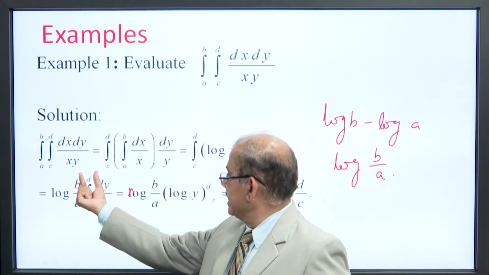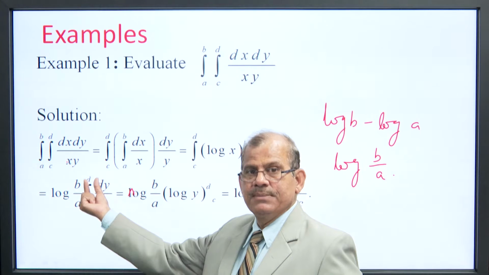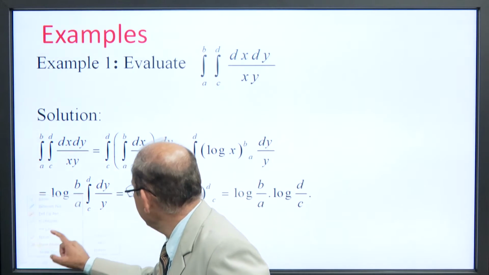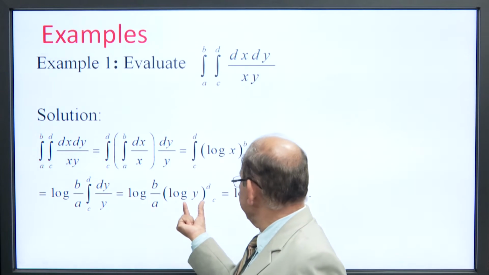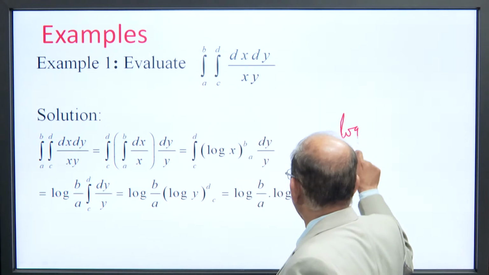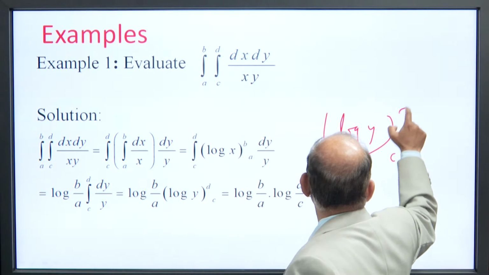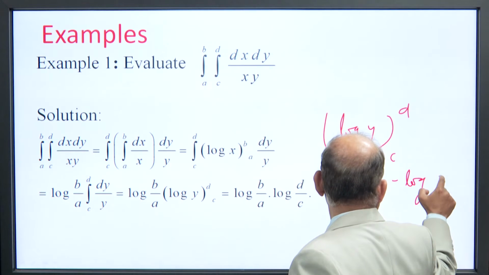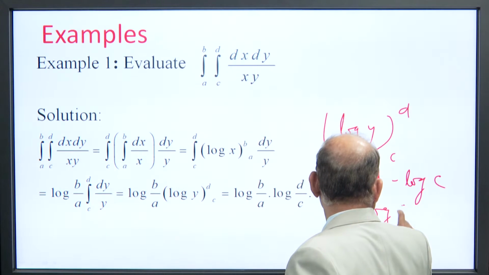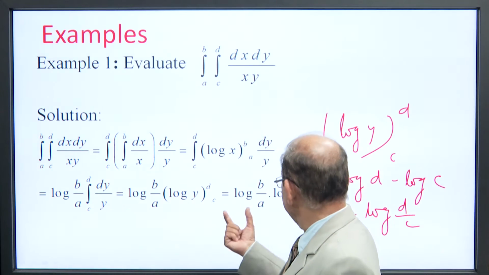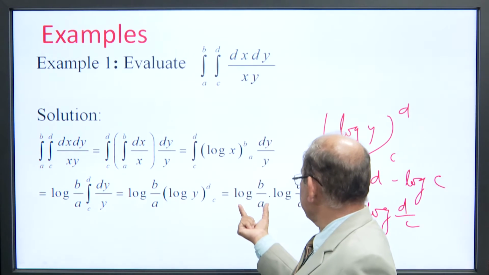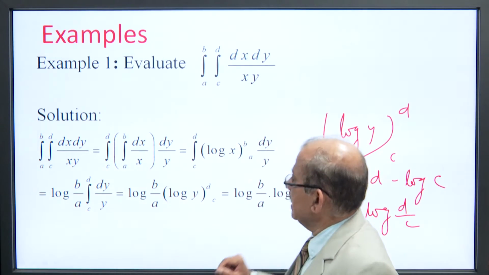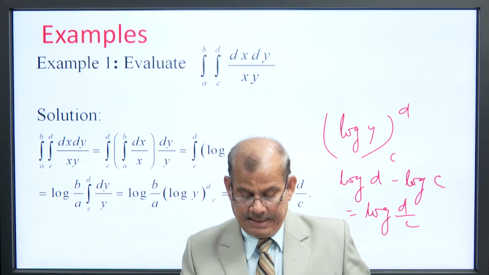At last we integrate with respect to y. We get the integral from c to d of dy by y, which is log y. Putting the limits, log y varies from c to d, means log d minus log c, which is log of d by c. So the value of the integral is log of b by a into log of d by c. It will be the result of this integral.